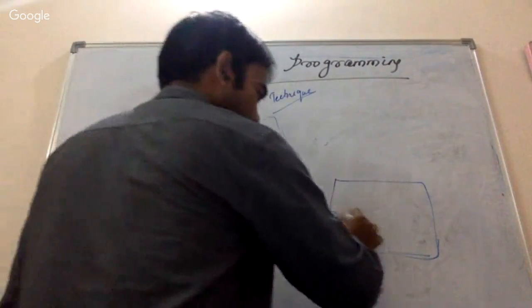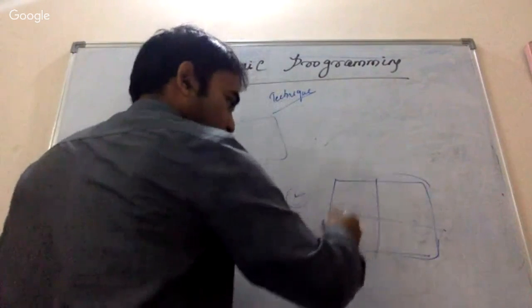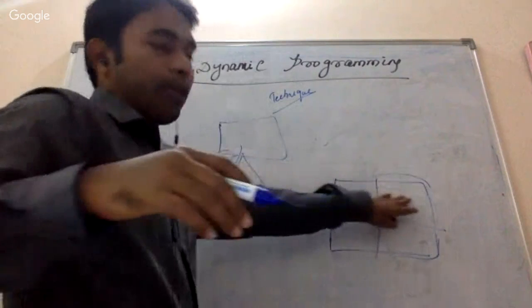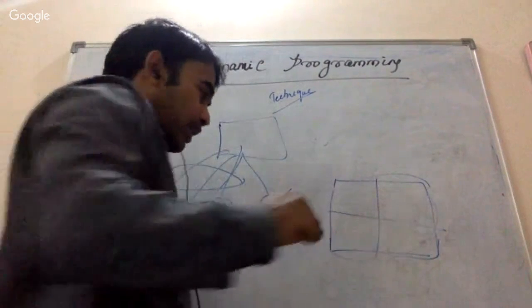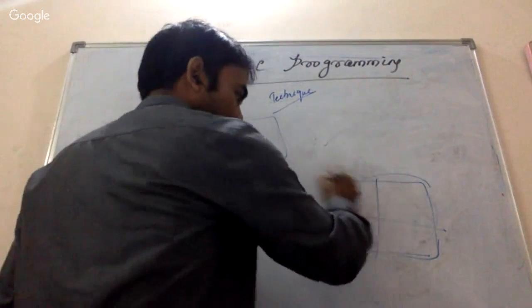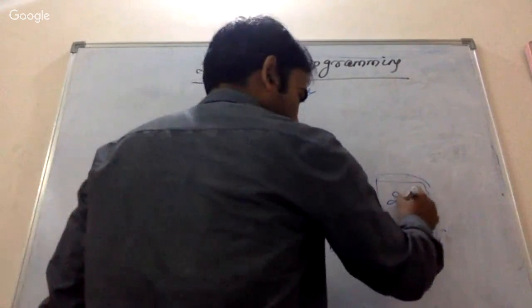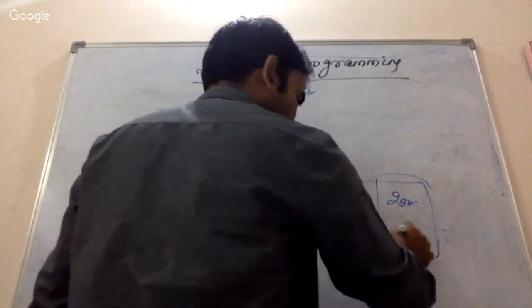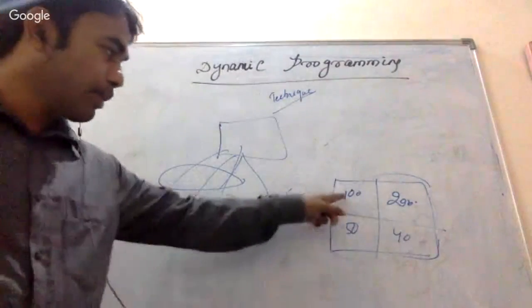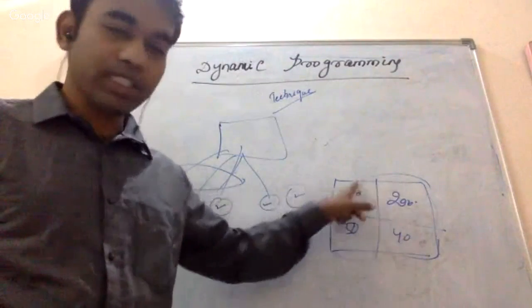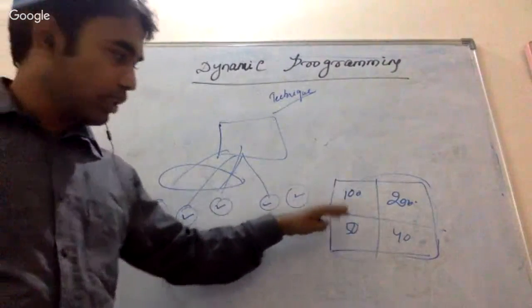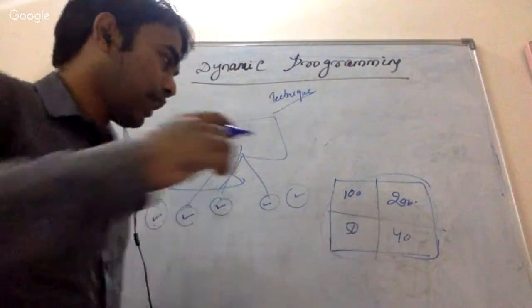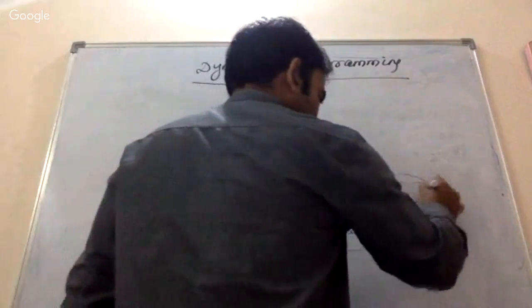What does that mean? Whenever I am solving the whole problem, suppose I divide it into four parts, and suppose the solutions of these small parts are 100, 200, 50 and 40, just randomly. I find the solution of these small parts and use them to find the solution of the whole problem.